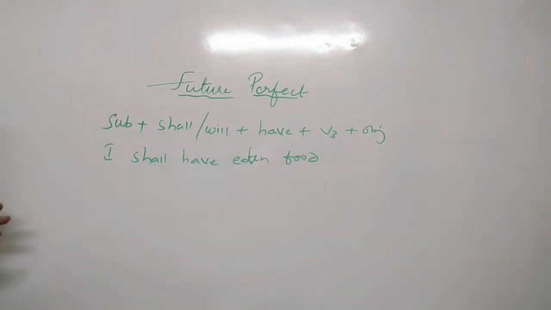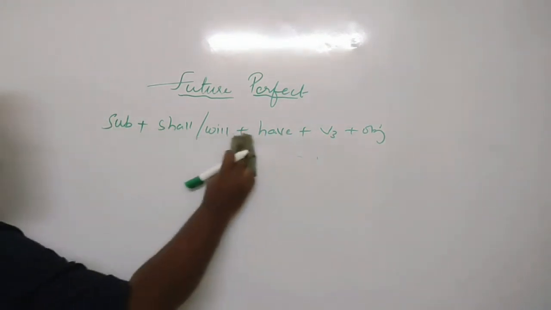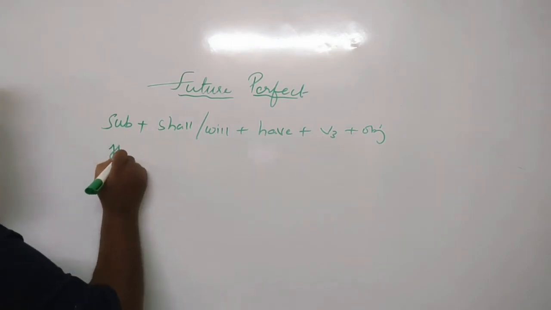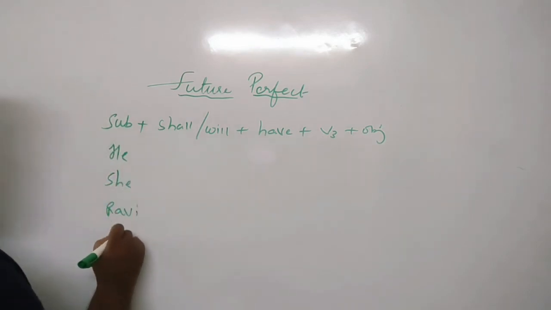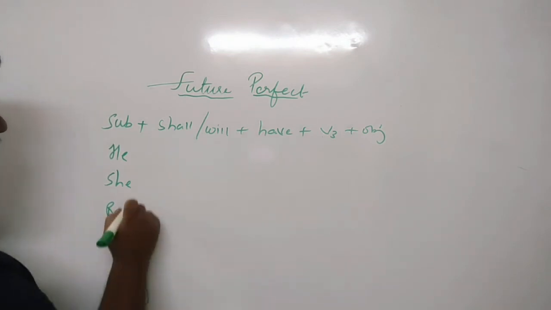Okay, so we'll try to use different subjects here, and then we'll try to learn with all the other subjects here. Okay, so I'm writing here with he, she, Ravi, I, we, they.